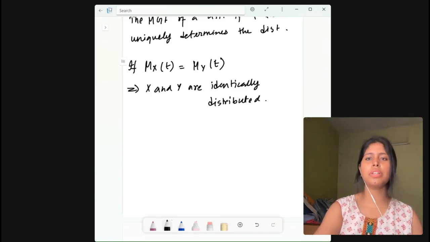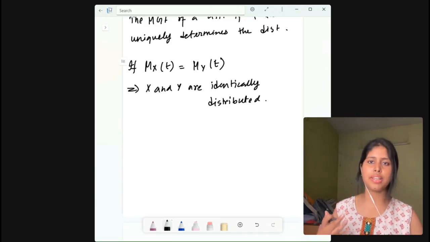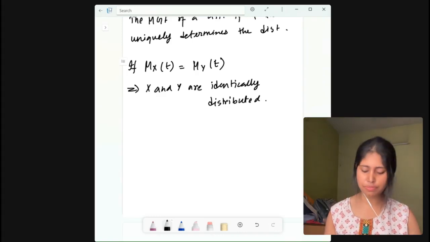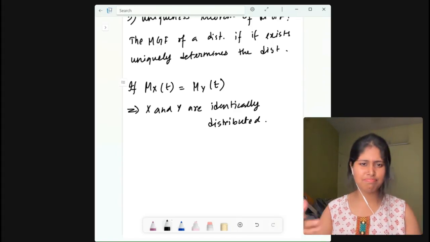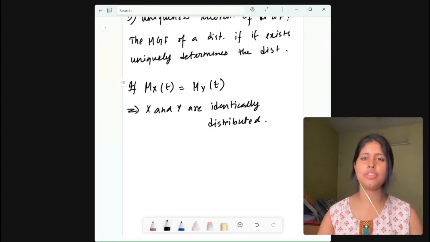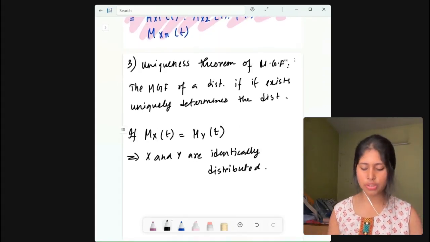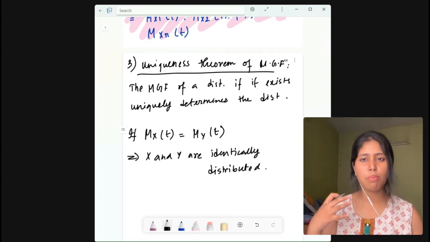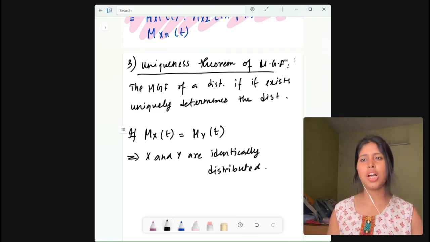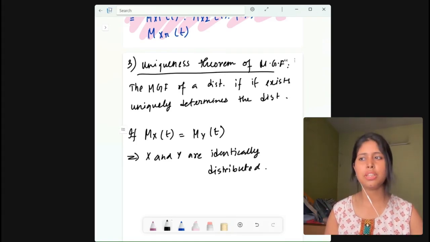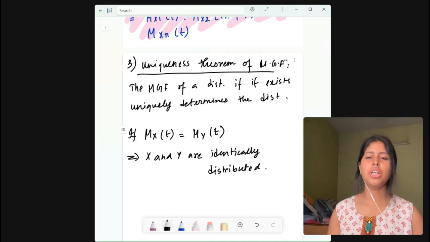The uniqueness theorem is why in many exam problems you will derive an MGF and identify the distribution from it, and no further work is needed basically, because that is the uniqueness theorem. This is very important and one of the most important properties of MGF. We will see the derivation in the next classes.